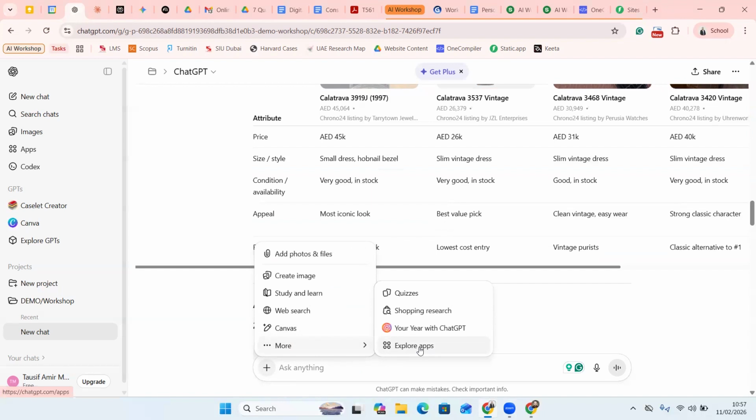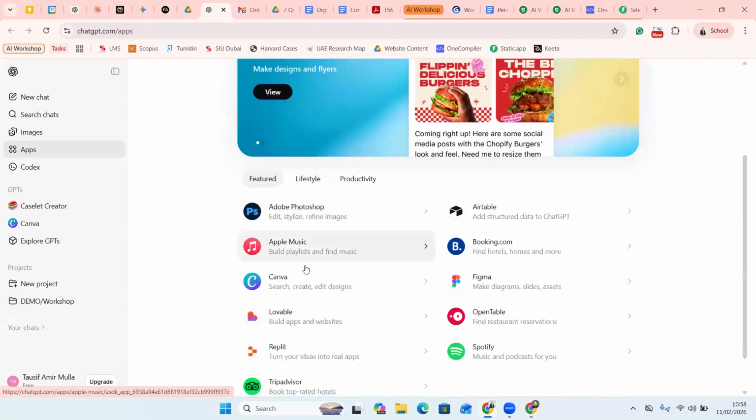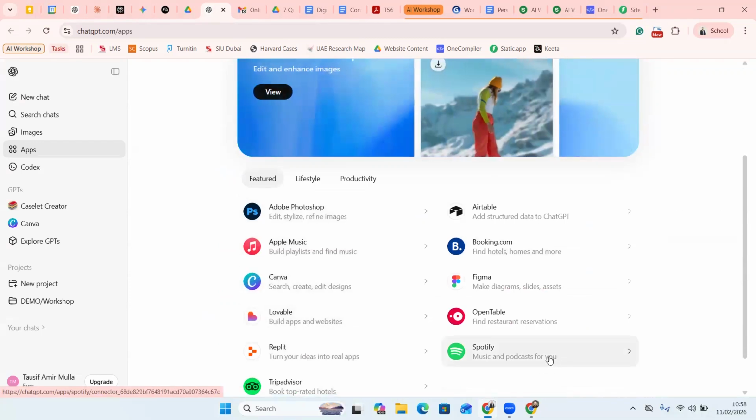So ChatGPT has opened its platform, it's given its API to other apps and websites which can connect to ChatGPT and you can still get the work done. So for example, if I click on explore apps over here, you can see all these are multiple apps that you can connect with. For example, now I personally don't listen on Spotify, I don't use Spotify.